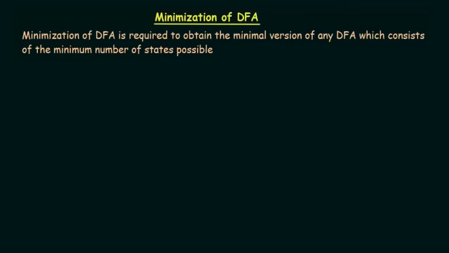The basic definition behind the minimization of DFA is that whenever there is a DFA and you want to use a minimal version, or a lesser number of steps, to reach the final state, then only can you say that we have minimized the DFA, or that the DFA is already minimized. Okay, so let's say,